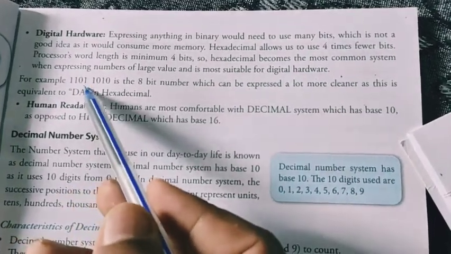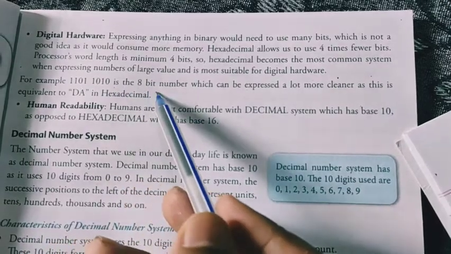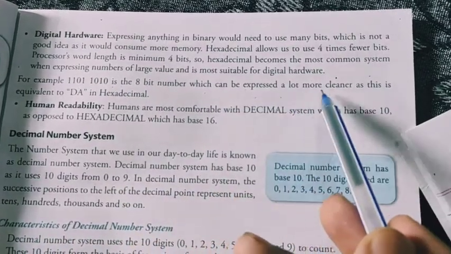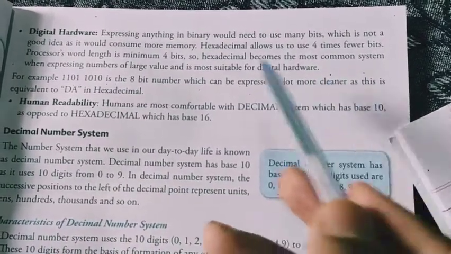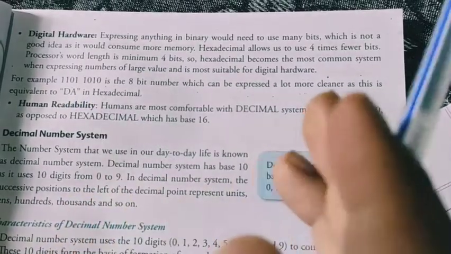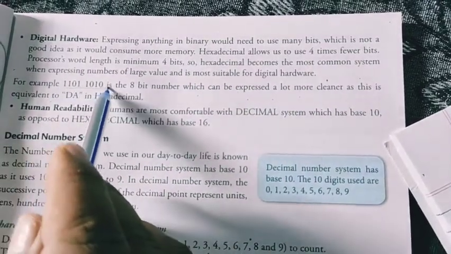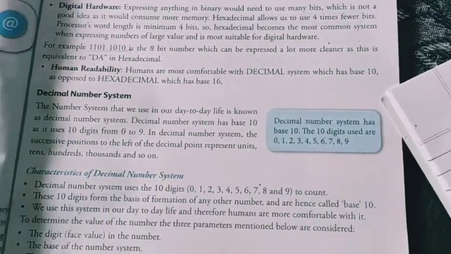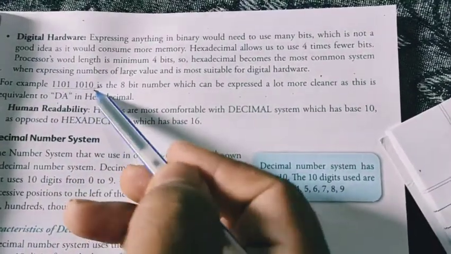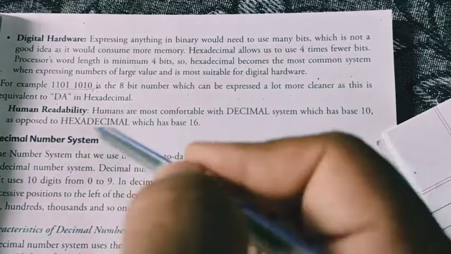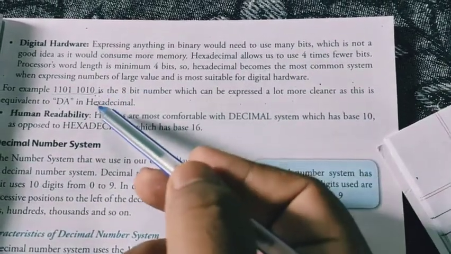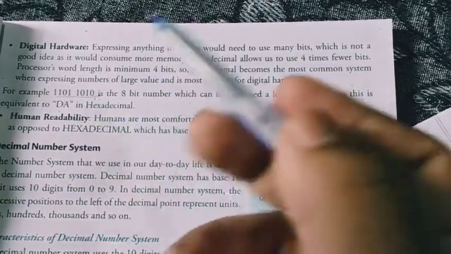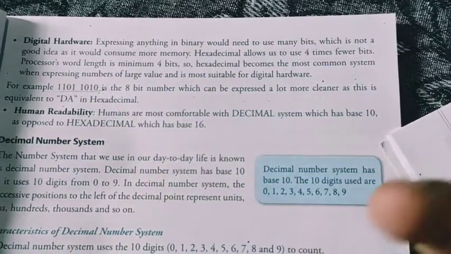For example, 11011010 is an 8-bit number which can be expressed a lot more cleanly, as this is equivalent to DA in hexadecimal. This long number is equal to DA in hexadecimal. So it takes less storage, whereas the binary takes more storage. That's why for larger values, our web designers and digital hardware are using hexadecimal only.